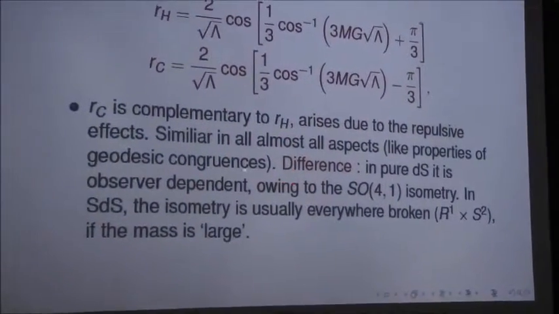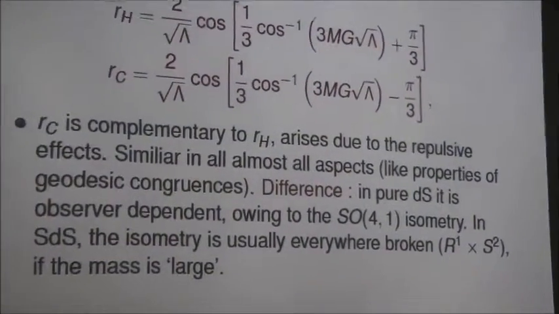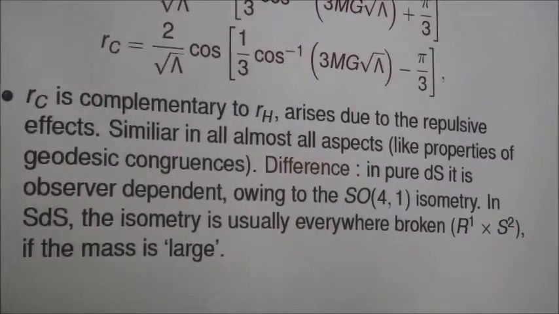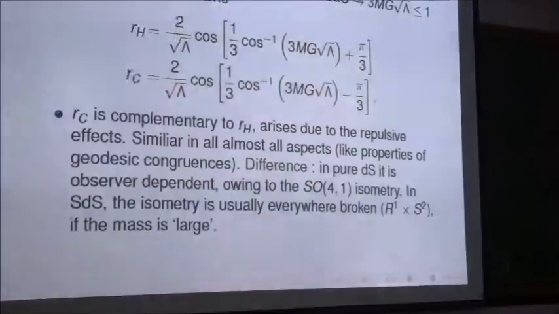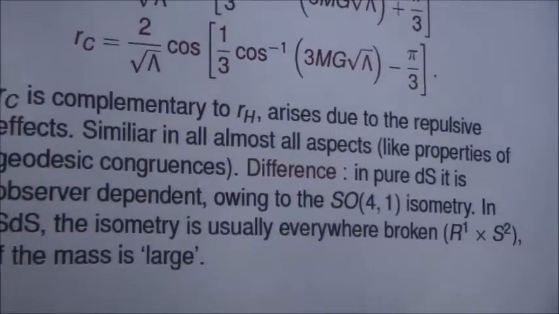So it is similar in almost all aspects with the black hole event horizon, the cosmological event horizon. We can compute the null geodesic congruences and the expansion, rotation, shear corresponding to those congruences, and they all vanish like that of the black hole Killing horizon. But there is a qualitative difference, that in pure de Sitter space, it is observer dependent.